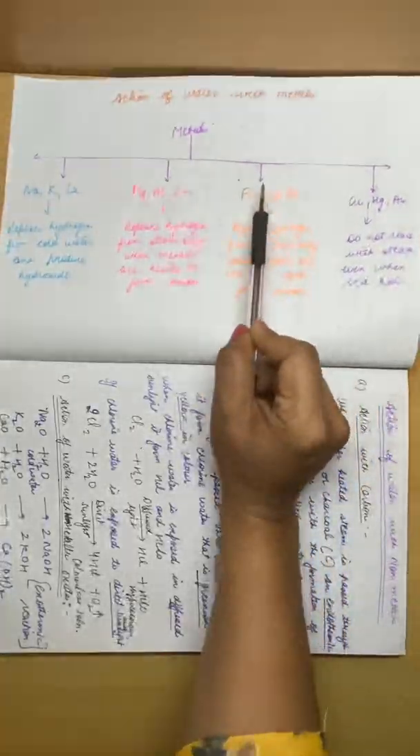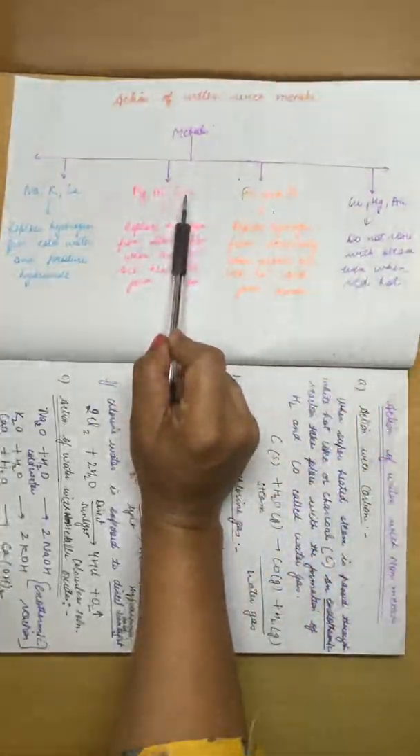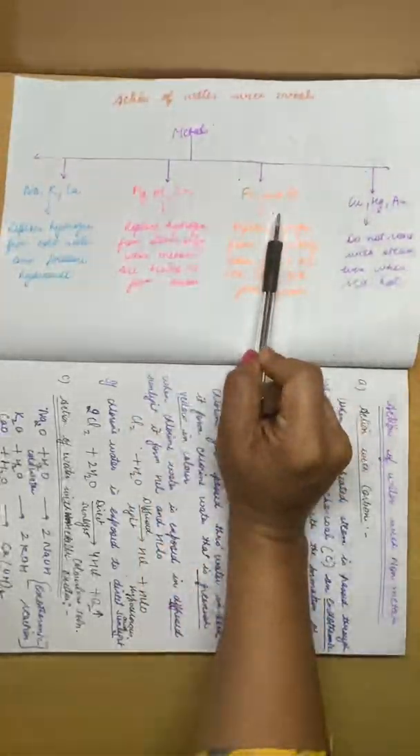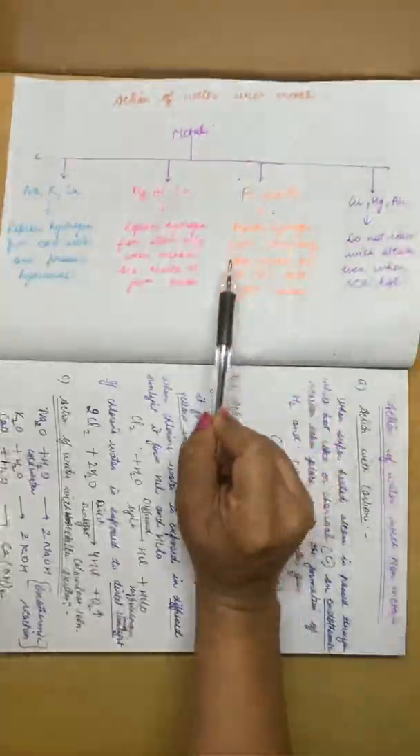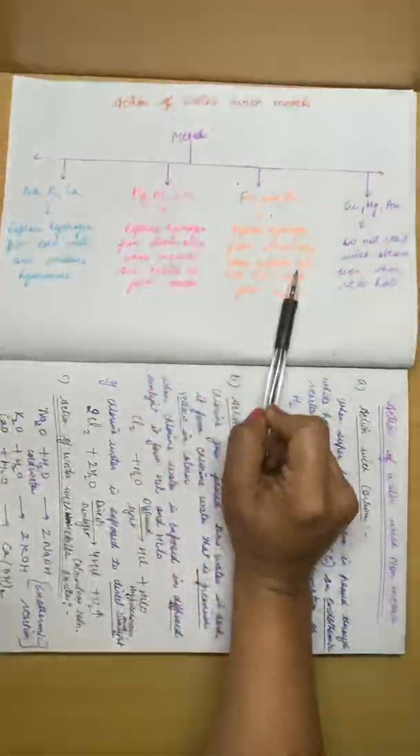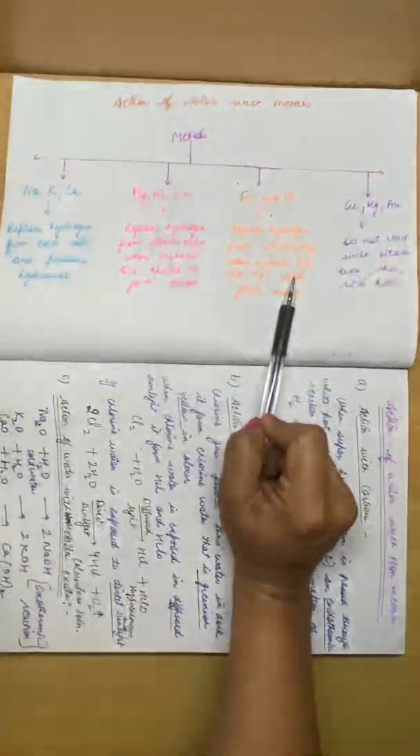Next series of metals are iron and lead. They are stronger than magnesium, aluminium and zinc. So these metals also react with steam to form oxides.